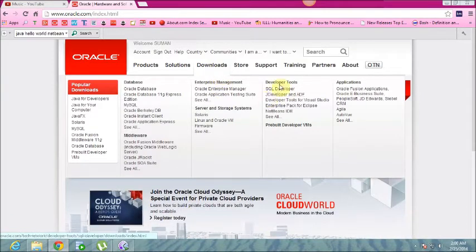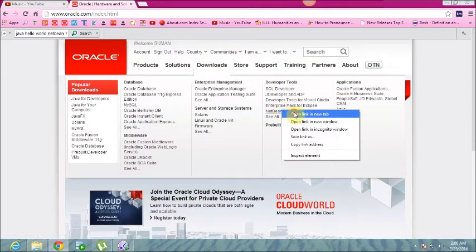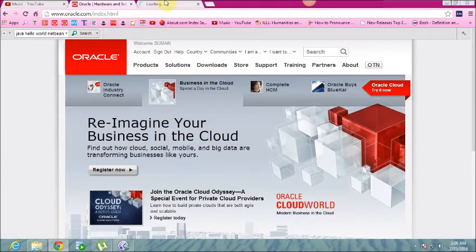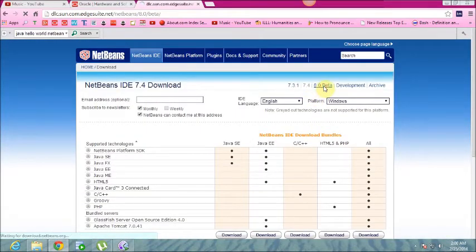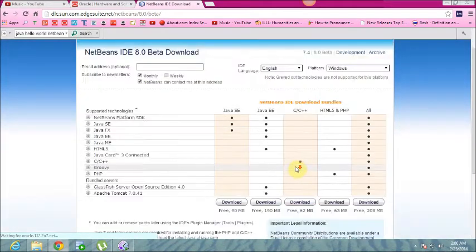In the downloads section, click on NetBeans IDEs. Click on 8.0 beta because it is the latest version of NetBeans IDE.